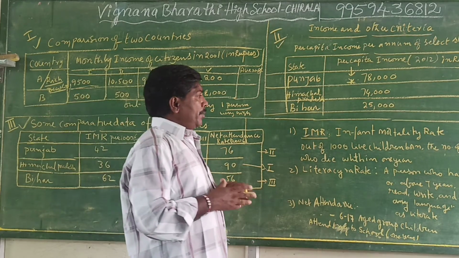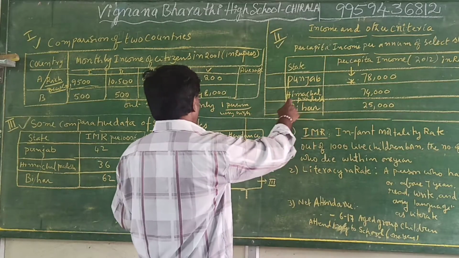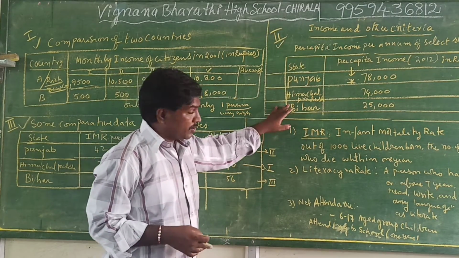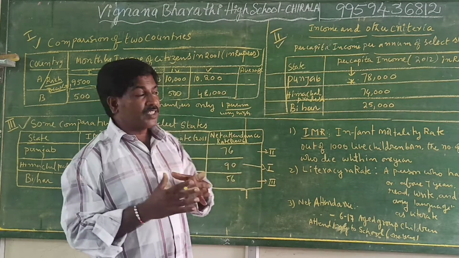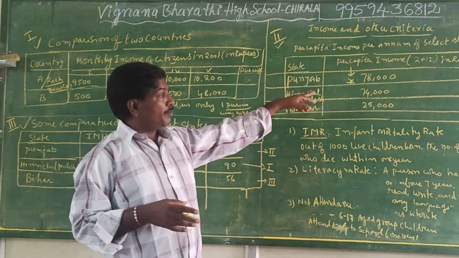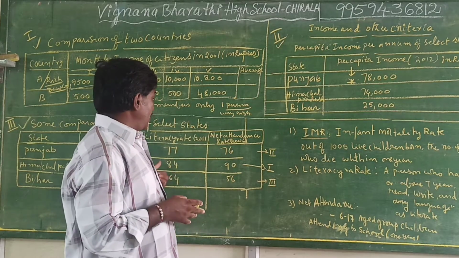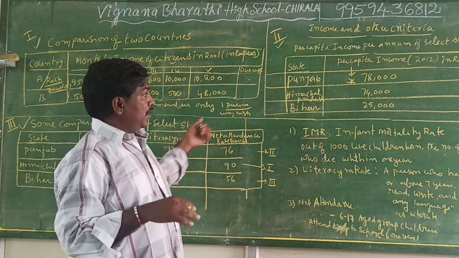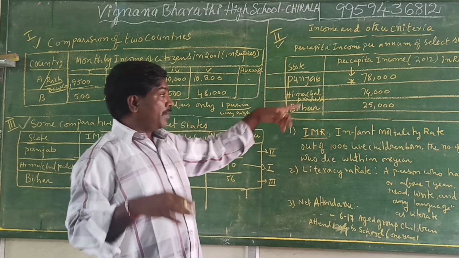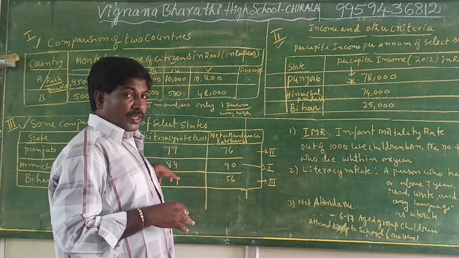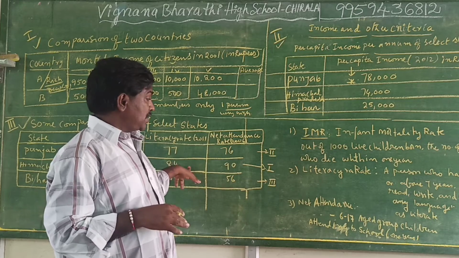By comparing these two tables, high per capita income and high facilities are available in Punjab, but their literacy rate is only 77%. Himachal Pradesh's per capita income is 74,000, but their literacy rate is 84%.